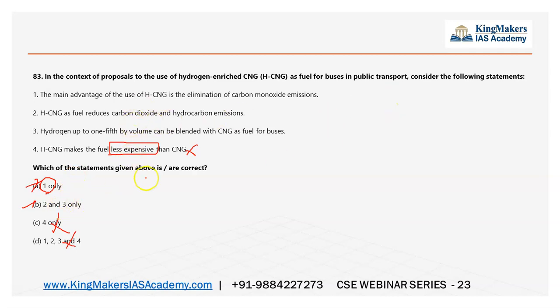As I said, in a four statement question or three statement question, there is a lot of scope for elimination. So here, see, the elimination is a little easier. Here, see, if at all, the main advantage of use of HCNG is the elimination. Elimination is mostly not possible. It can be a reduction. Okay. HCNG as fuel reduces carbon dioxide and hydrocarbon emission. Two statement is right. Hydrogen up to 1/4 of the volume can be blended with CNG as fuel for buses. This I have a doubt, but I know two is right and one may be wrong. So when I say two is right, I will go with this answer because the A option does not have two at all. So elimination, simple as that.